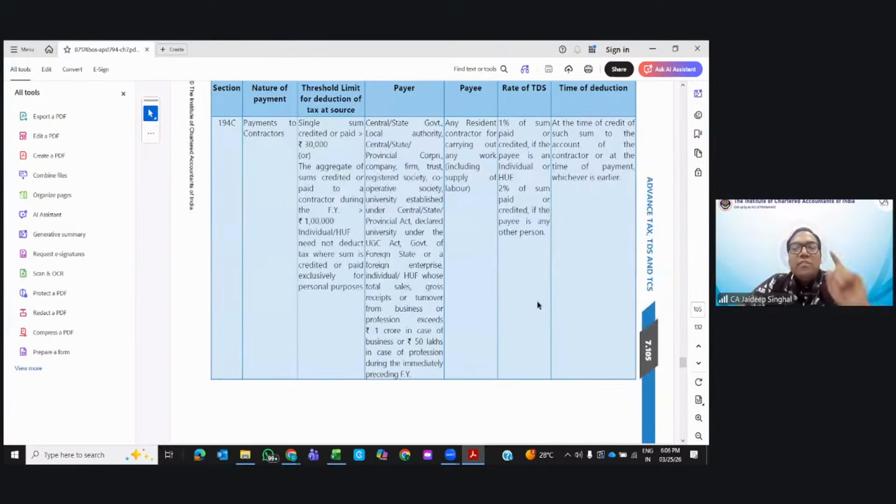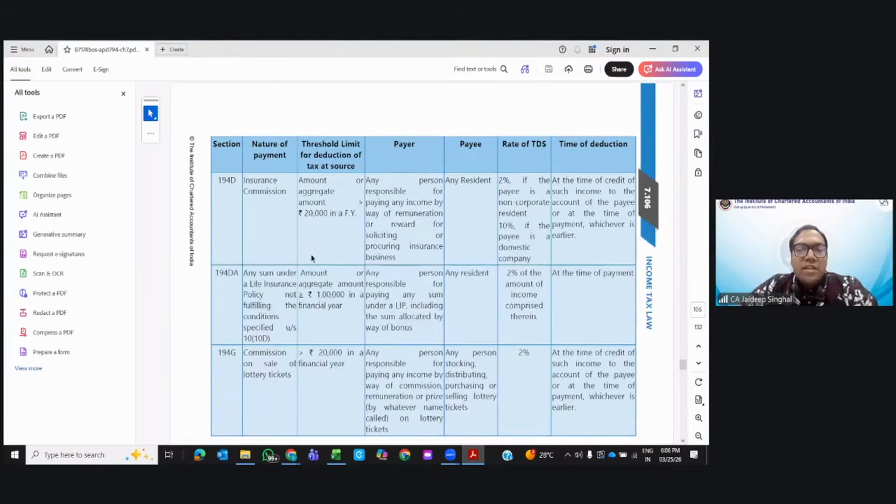One important thing: if you pay the amount for personal purposes, are you required to deduct under 194C? If you pay for personal purposes, is TDS required? The answer is no. Individual and HUF need not deduct where the payment is made exclusively for personal purposes. Clear? Next, 194D is about insurance commission greater than 20K, 2% if the payee is non-corporate and 10% if it is a domestic company.